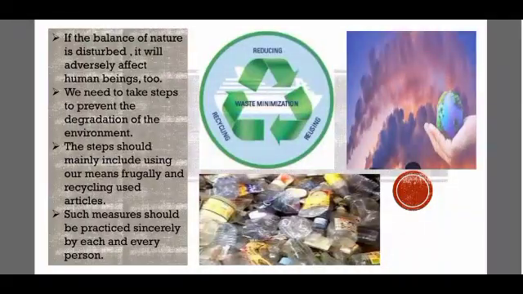If there is continuous imbalance in the environment or the balance of nature is getting disturbed, then it is going to adversely affect all the human beings on the earth, and not only human beings, but plants, animals and birds as well. We need to take steps to prevent the degradation of the environment. It means that we cannot let the environment get polluted day by day, or destroy or misuse the natural resources available to us on the earth. If we misuse these resources, then they are going to get depleted in nature.